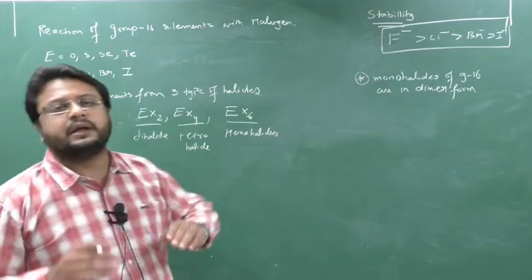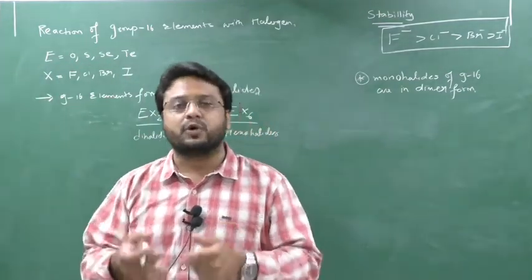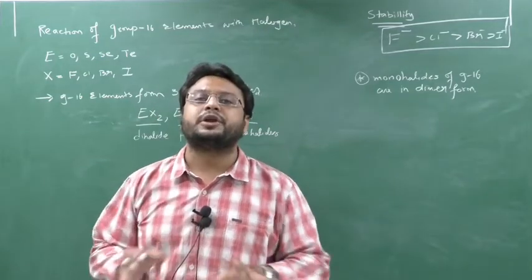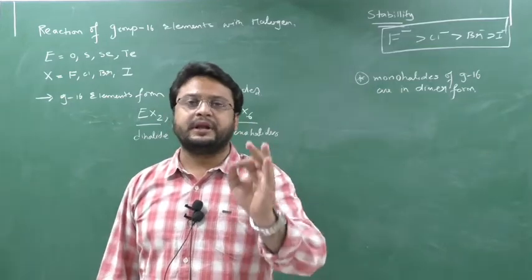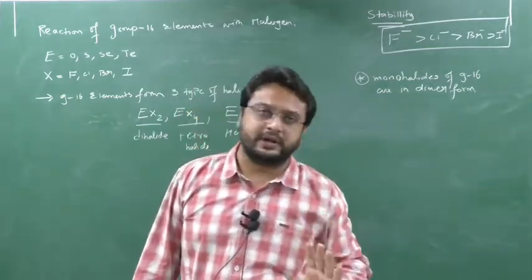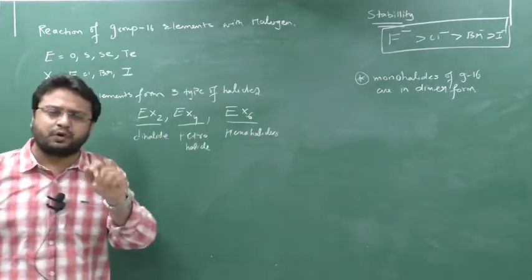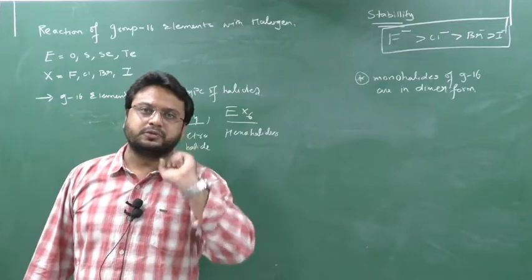In some other books, if you see a competition book, they have given a number of halides with bromine and iodine, but those are not required. You only have to study fluorine, because the most important topic is only for fluorine. You have to see the structure and the geometry. That's it. Nothing else. It's a very small topic. I am very sorry that I forgot to upload the video for this topic.